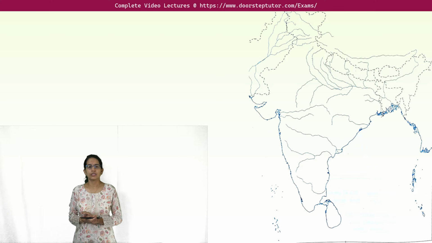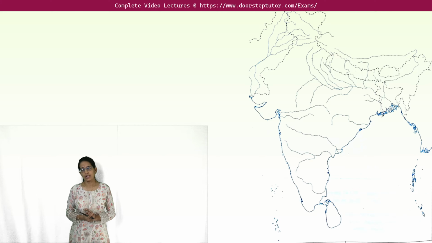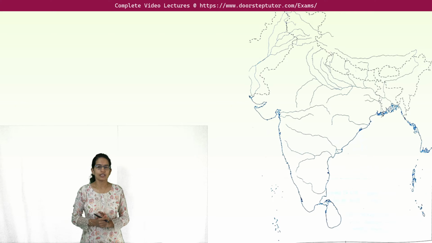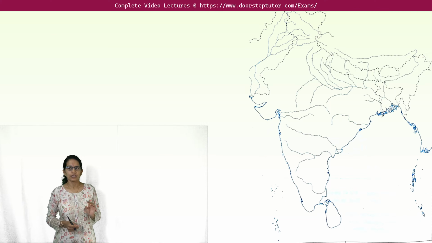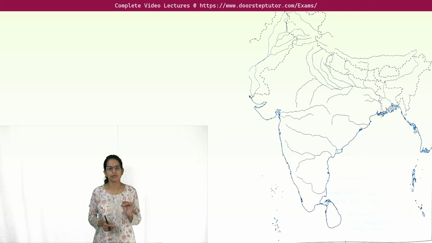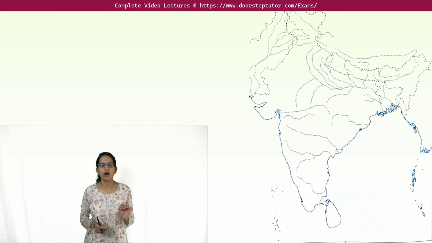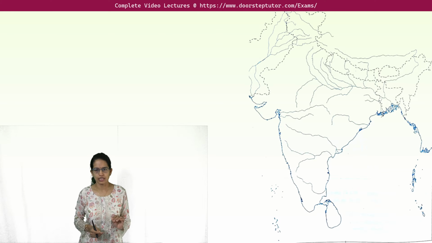Now coming on to the next. This is a very important aspect, naming the rivers. The best part of it is the rivers are already marked on the map, so you just have to remember the names. The task becomes relatively easier here. How we remember the river names is again important.